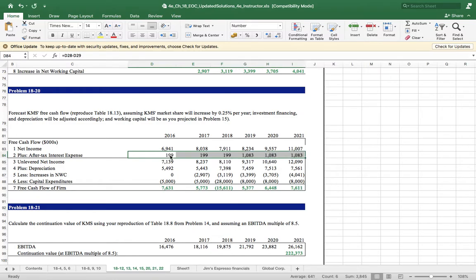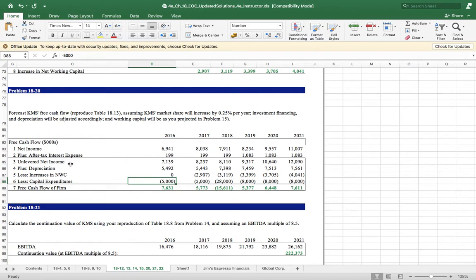See, once you do 1 year, then forecasting becomes just like this. Add both of them, you get the net income plus after tax interest expenses, which is equal to unlevered income. As I said, first calculate the unlevered income because we are doing capital budgeting. Then add back the depreciation, then the increase in the net working capital, then deduct the capital expenditure.